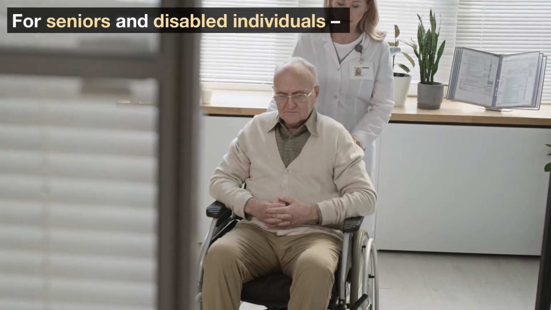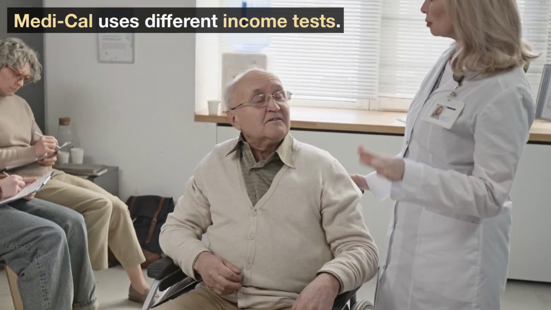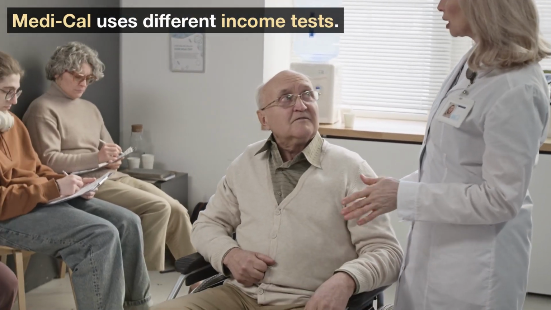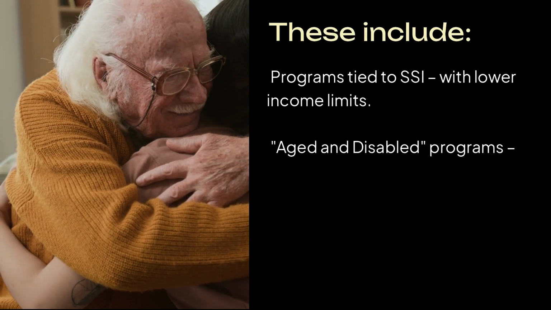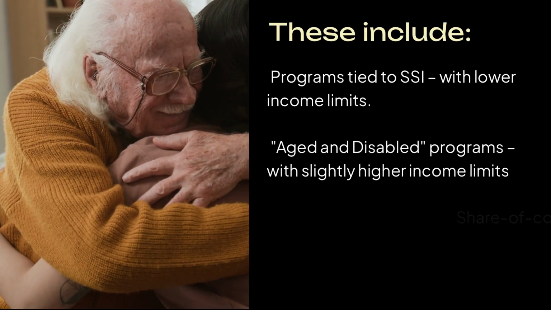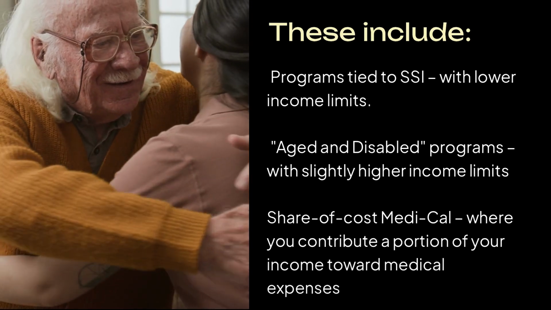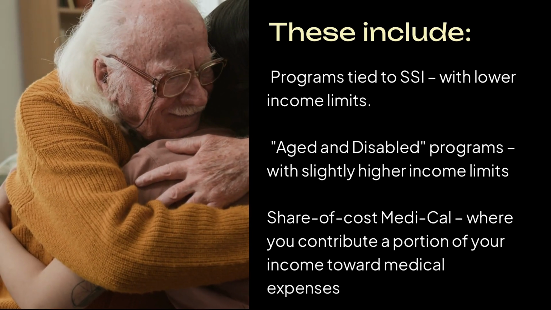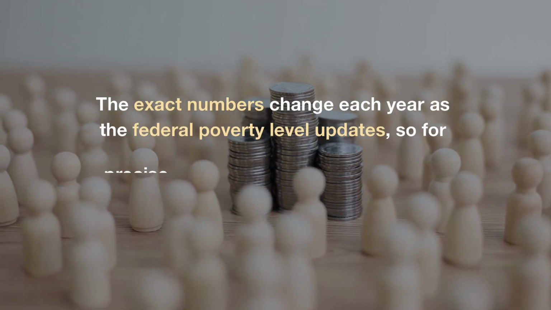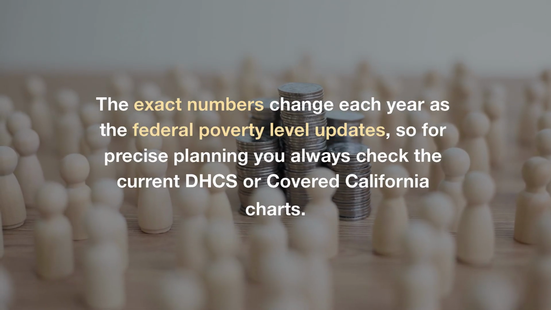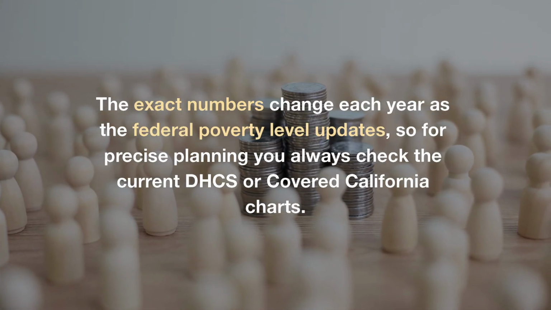For seniors and disabled individuals, people who often already have Medicare, Medi-Cal uses different income tests. These include programs tied to SSI with lower income limits, aged and disabled programs with slightly higher income limits, and share of cost Medi-Cal, where you contribute a portion of your income toward medical expenses. The exact numbers change each year as the federal poverty level updates. So for precise planning, you always check the current DHCS or Covered California charts.